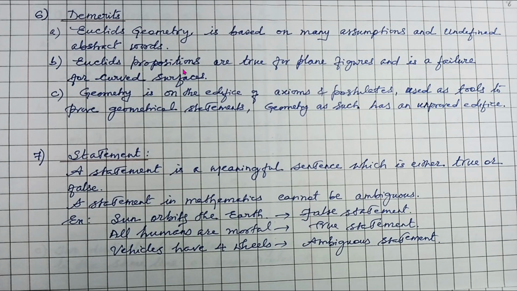Euclid's propositions are true for plane figures and are not true for curved surfaces. Geometry is on the edifice of axioms and postulates used as tools to prove geometrical statements. Geometry as such has an unproved edifice. A very, very big statement. So these are the very important demerits of Euclid's contribution to geometry.